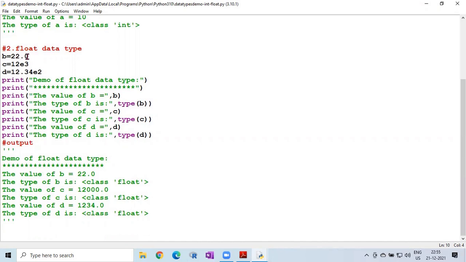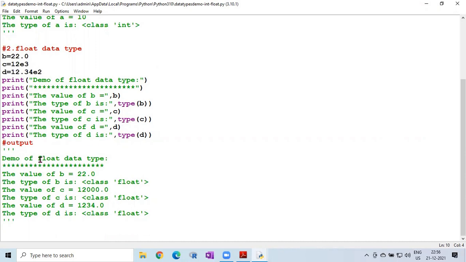Similarly, if you see the float data type, here b equal to, for example, 22.0, then c equal to 12e3, that is an exponential value, then d equal to 12.34e2. So different values are there, b, c, d. If you want to print all these values followed by their types, print demo of float data type, then the value of b equal to, comma b, then the type of b is, comma type of b is called here. Then print the value of c, so you can call c, comma c, then the type of c is, so you can call the type of c function, then the value of d equal to d, then print the type of d is type of d.